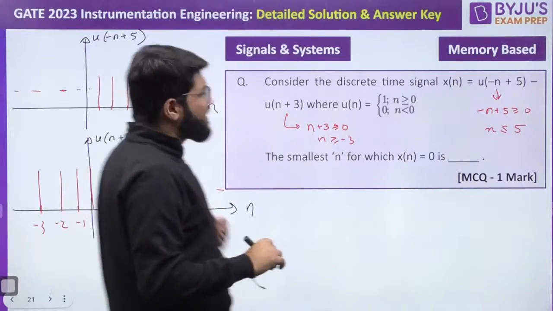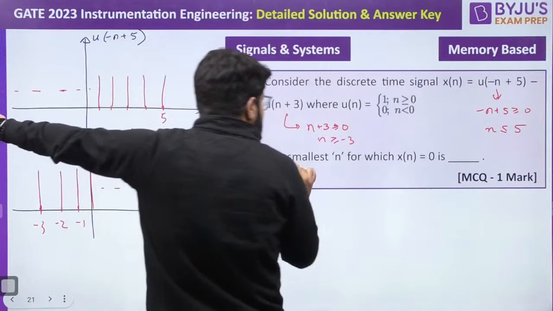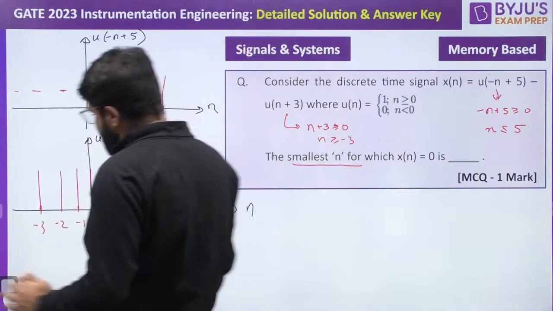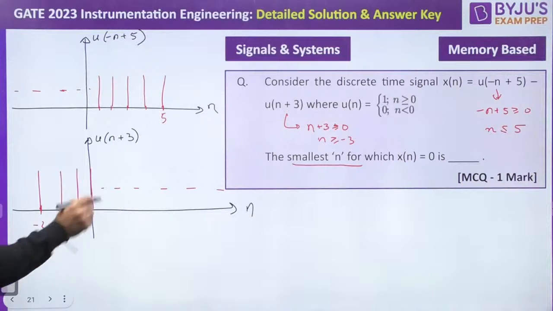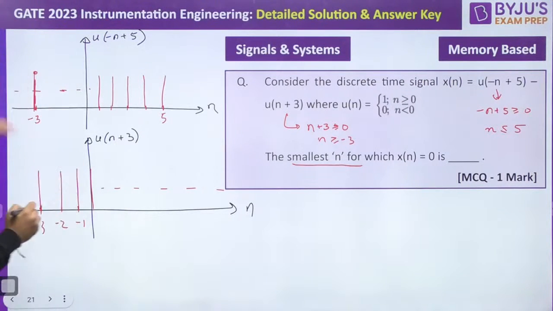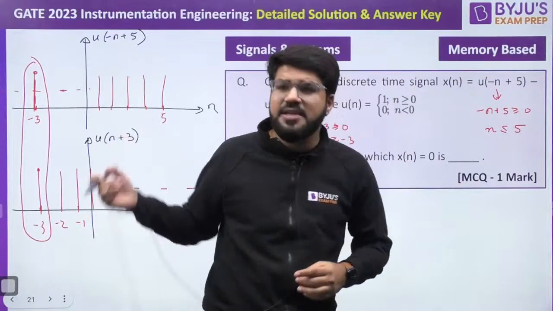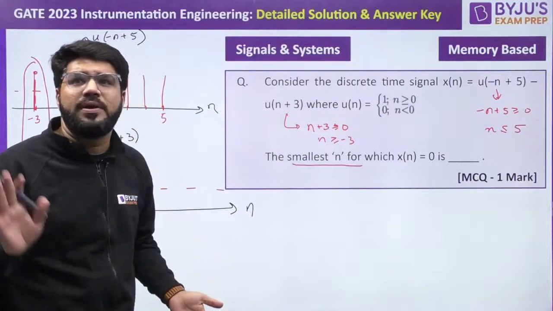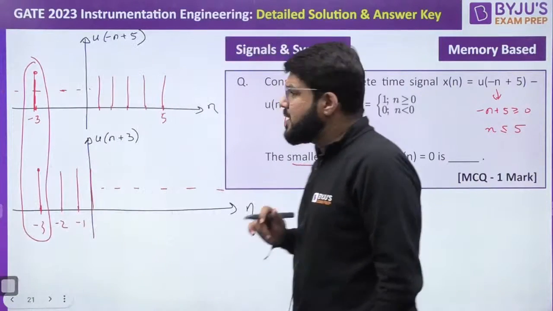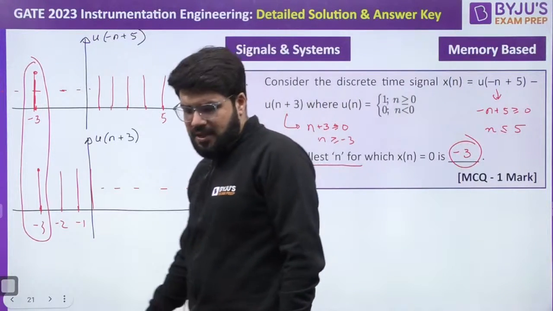Now, when I am going to subtract these two, this is 1 till minus infinity. What is the smallest n for which x[n] equal to 0? So this is still minus infinity, the first one. So at -3 also, there will be 1. Now, this 1 and 1. Before this, it is 1 minus 0. Now, this is going to subtract. Look into this, 1 minus 1. This is the first and the smallest value of n for which x[n] equal to 0, right? So the answer is -3, everybody. What is the answer? -3.